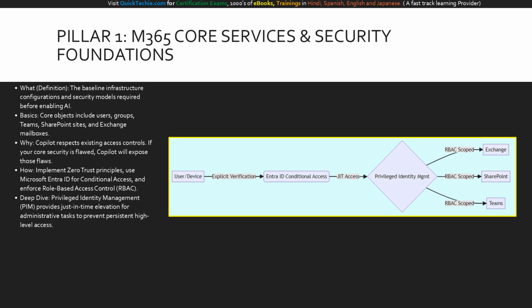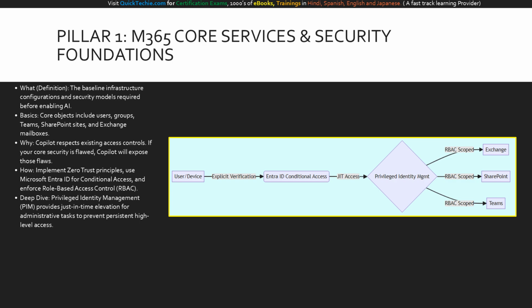Furthermore, Copilot does not bypass your existing security models. It operates under the exact same permission models as all other M365 services. If a user has access to a sensitive SharePoint site, Copilot will surface that data to them. This is why role-based access control, or RBAC, is heavily tested. You must assign granular roles like Exchange admin or Teams admin rather than relying on the risky global administrator role. We also see a major focus on privileged identity management, or PIM, which provides just-in-time access for sensitive administrative tasks, automatically revoking those privileges when the work is done.